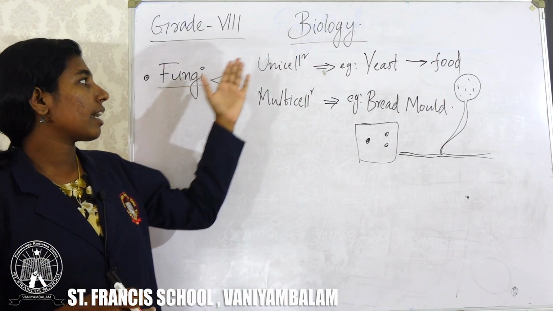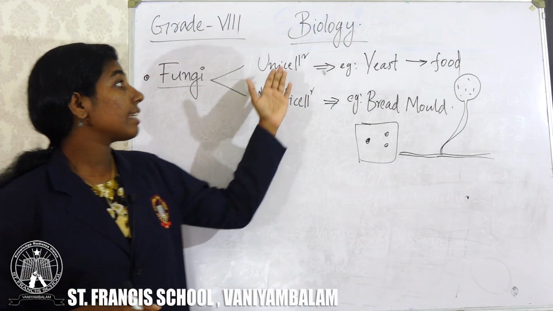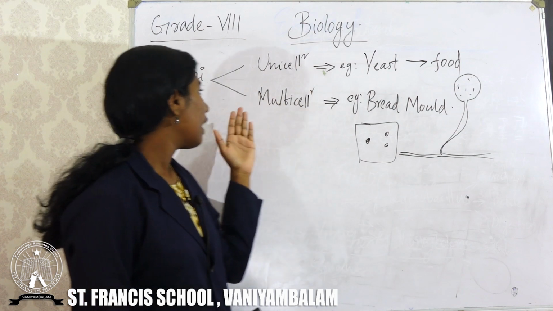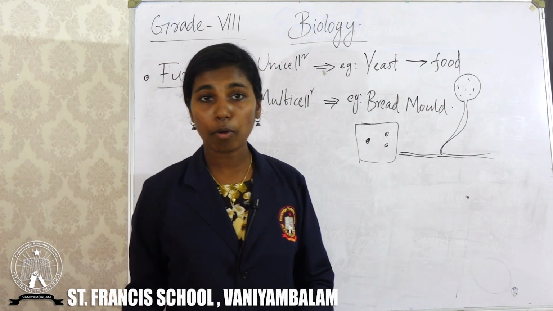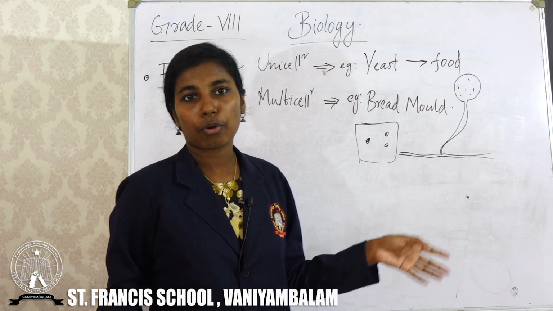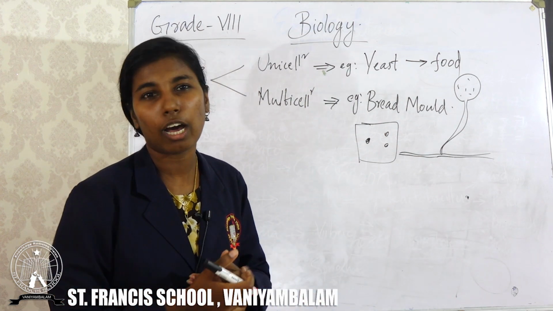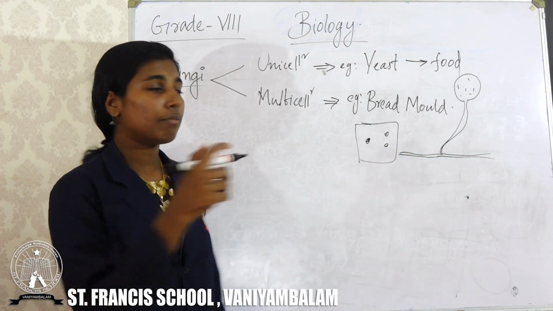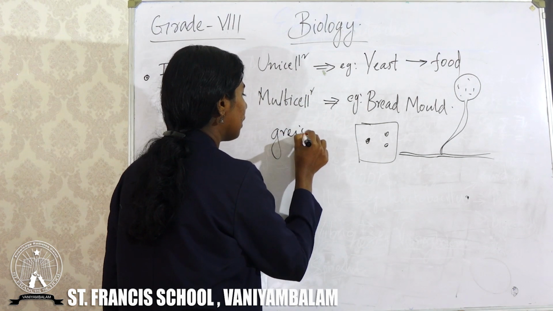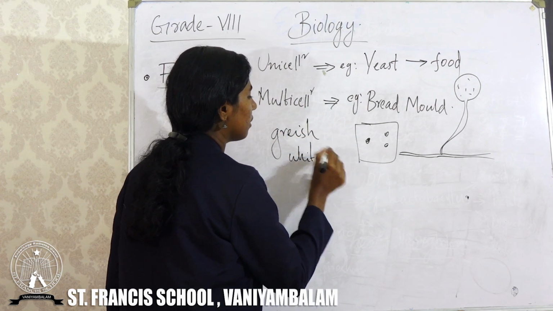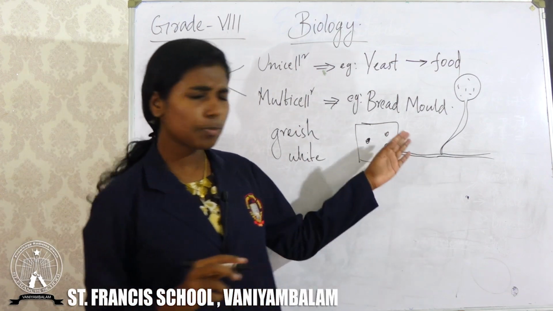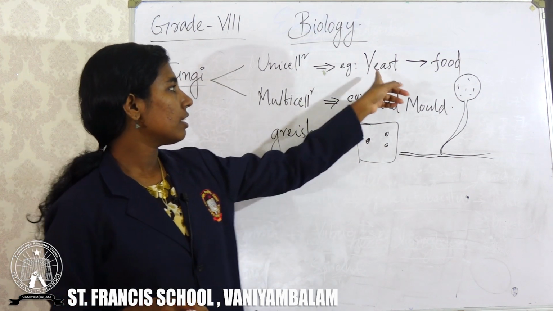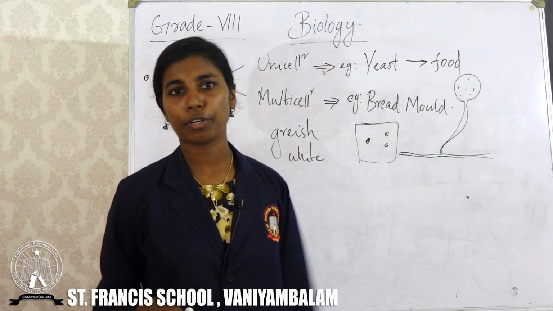So fungi can be unicellular or multicellular. Example for unicellular fungi is yeast that we use for making food. Example for multicellular fungi is bread mold, which is not good. That means bread mold is our enemy because it decays or spoils our food. This fungus will grow as colonies in the bread. Then we will observe some greyish white patches. So is this bread edible? Absolutely no. This fungus will spoil the food, while yeast is beneficial for us to make food.